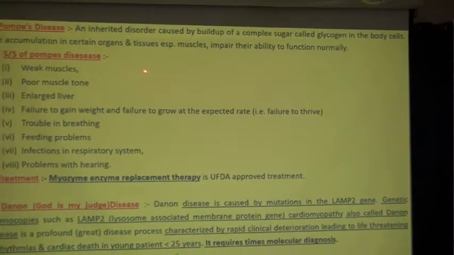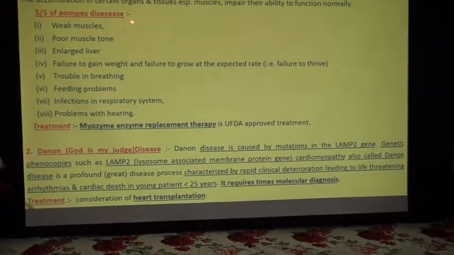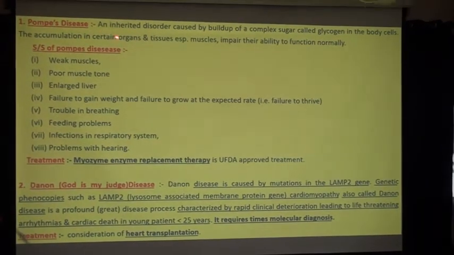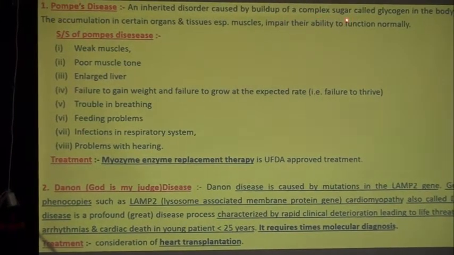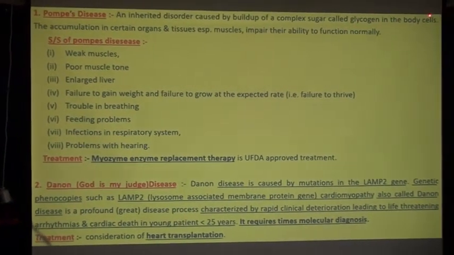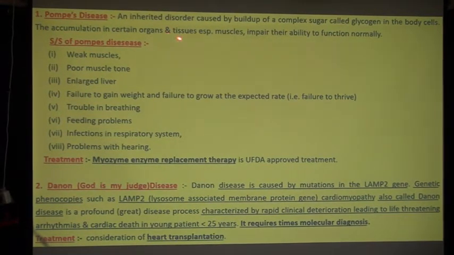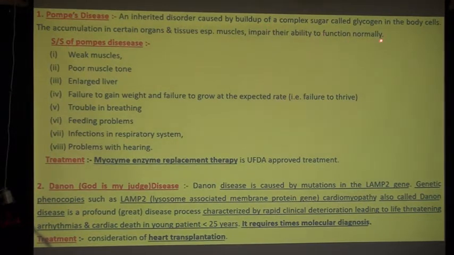Now I am going to take a few phenocopies so that we can understand their causes, signs, symptoms, and the treatment. We will take 4 phenocopies. Number 1, Pompe disease, an inherited disorder caused by buildup of a complex sugar called glycogen in the body cells. The accumulation in certain organs and tissues, especially muscles, impairs their ability to function normally.